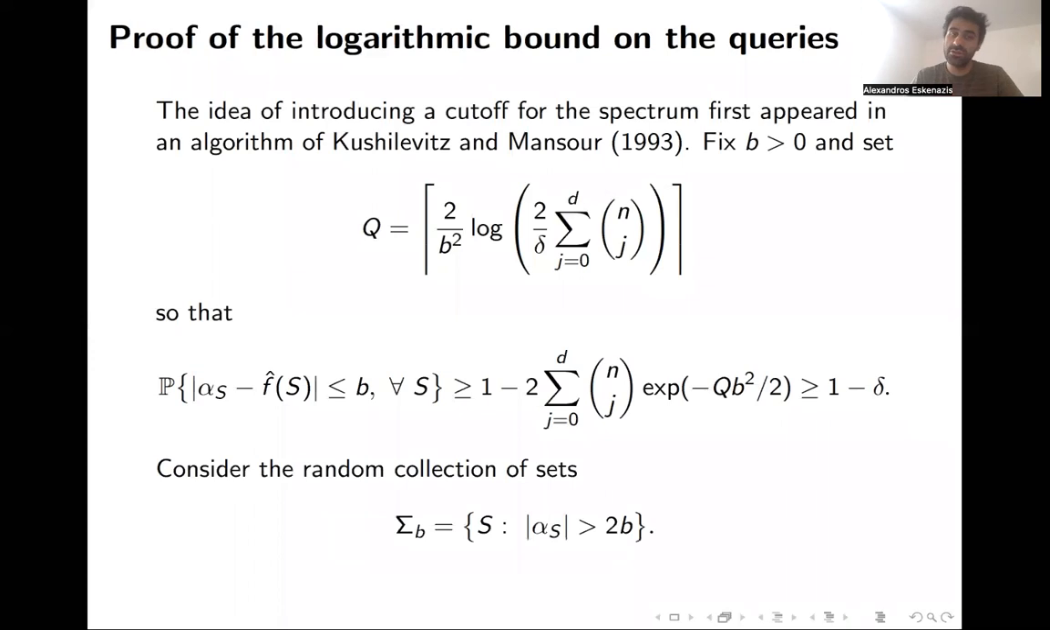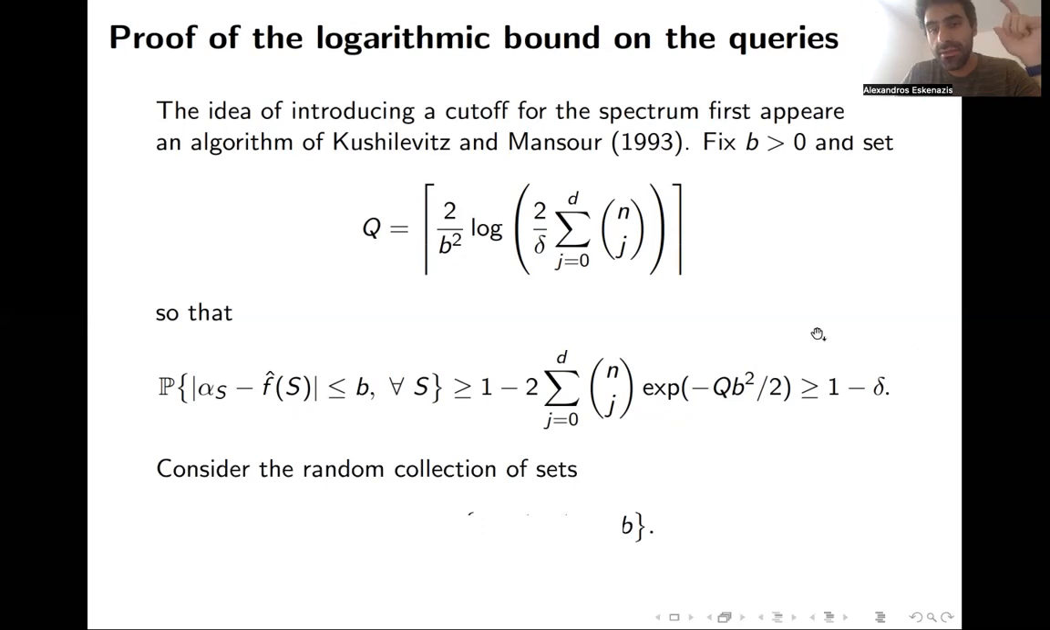Now, the new thing which we're going to do is that we are going to consider the random collection of sets of all subsets for which the empirical Fourier coefficient is bounded below by 2 times B. So this is an empirical quantity, right? We know all the empirical Fourier coefficients. What we do is that we isolate the ones which are bigger than 2 times B.